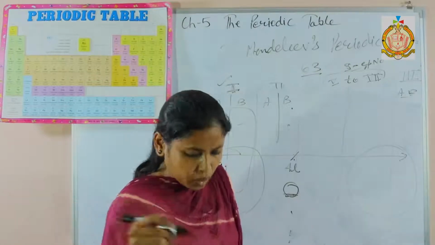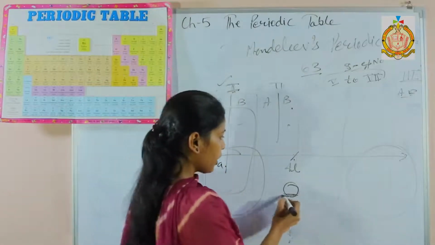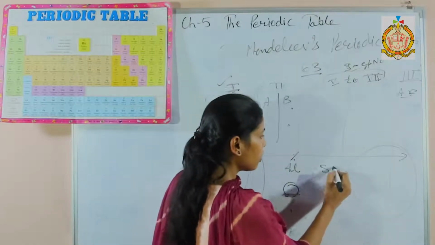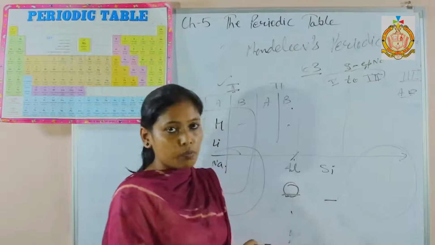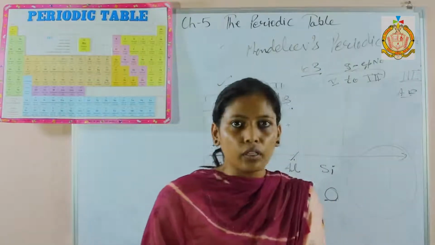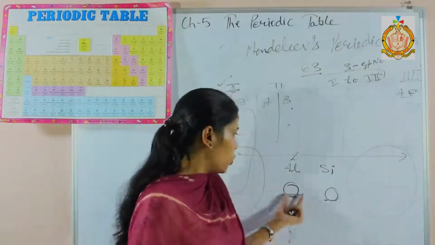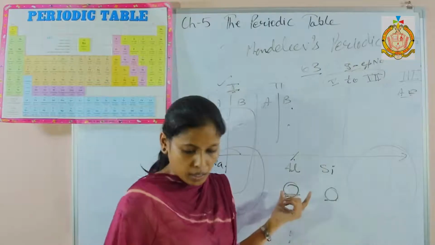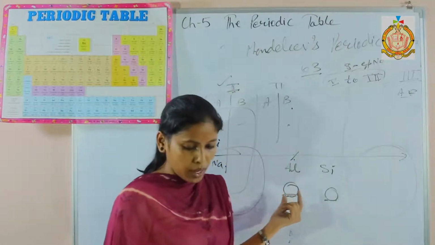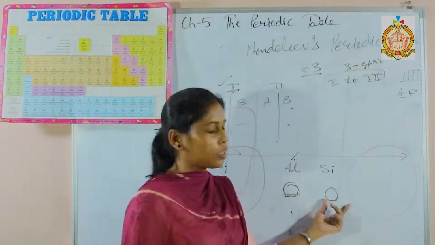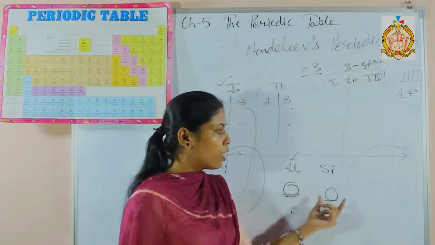Next one is Eka aluminium. Eka aluminium means the one below aluminium, and Eka silicon is the one below silicon. Two spaces he left before, and afterwards he gave the properties of these two elements. Afterwards two elements were discovered, named gallium and germanium, whose properties matched with Eka aluminium and Eka silicon.